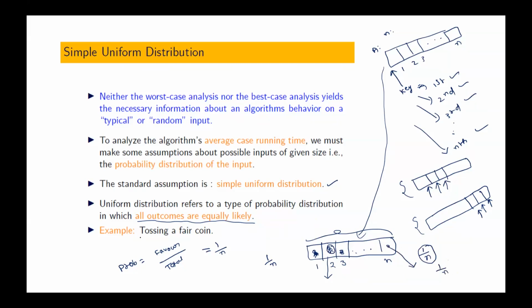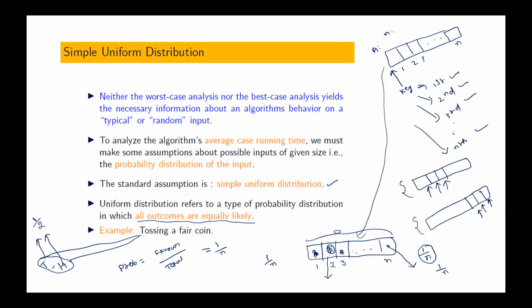Okay. If I toss a fair coin, what do we get? A coin means we have heads and tails. I have two possible outcomes. A fair coin means both options are equally likely. Then what is the probability of getting head? 1 by 2. What is the probability of getting tail? 1 by 2, because out of 2, 1 is in our favor. Is the difference clear?